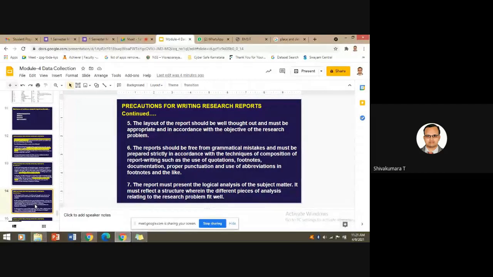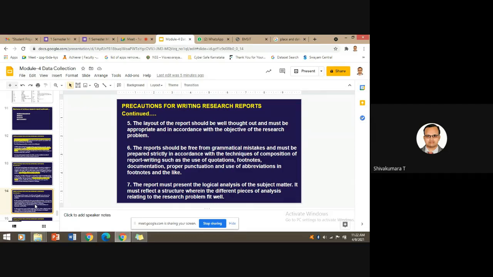Then the fifth precaution the researcher has to take is the layout of the report. The layout of the report should be well thought out and must be appropriate and in accordance with the objective of the research problem. So well in advance, keep in mind which layout is suitable for your research. If you are doing experimental research, which layout is good for presenting content? For a thesis report, which layout is good? If it is a seminar report, which is the report format? And so forth.